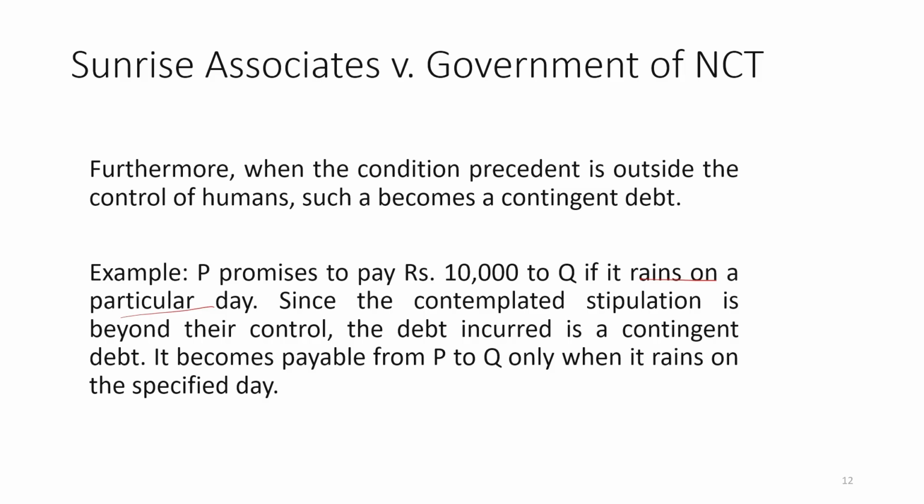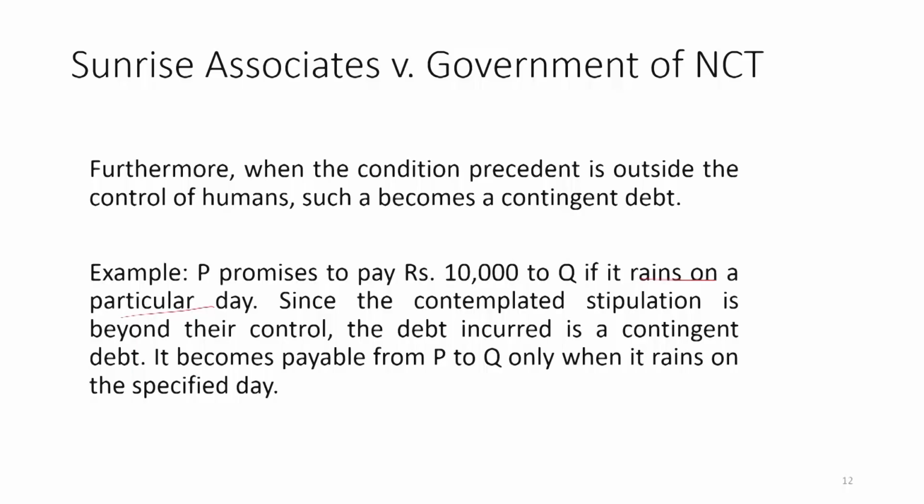That is by the government, by the members of the government. If they are going to do this or not, then only P is going to pay. Even then that will be part of the contingent, because it is beyond the control of the parties. The party will not have the power to control that situation, so that will also fall under the contingent.